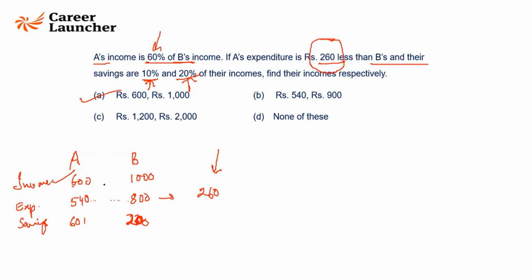In other words, I could have said A and B, their incomes are 60x and 100x. Okay. Their savings are 6x and 20x. Okay. And their expenditures hence will be 54x and 80x. So the difference between their expenditures is going to be 26x, which is given as 260. So x is 10. So this becomes 600. This becomes 1000. So that's my answer. Option A.